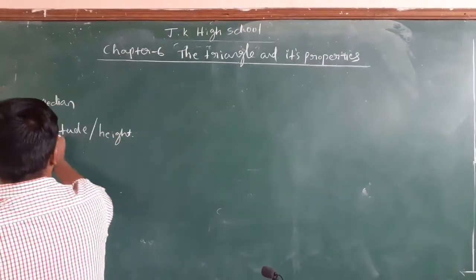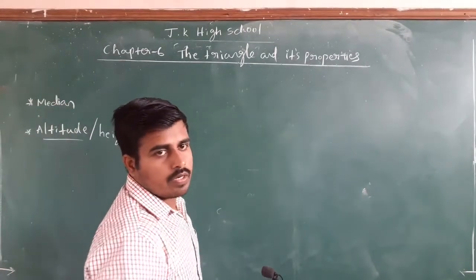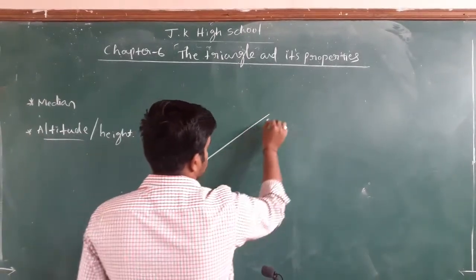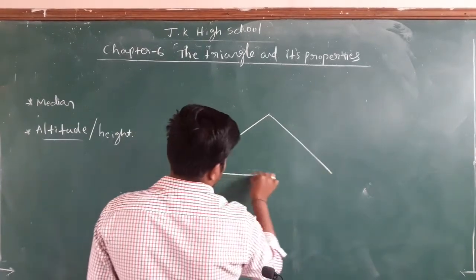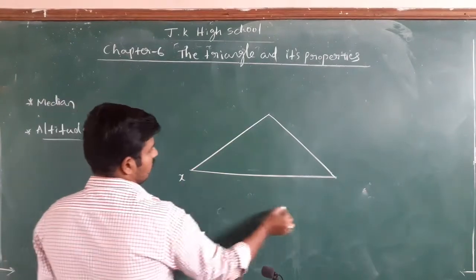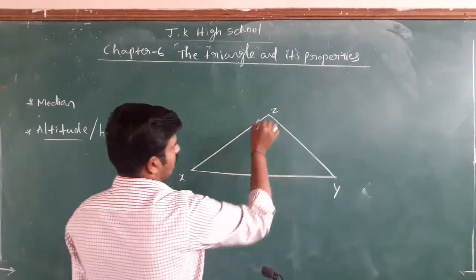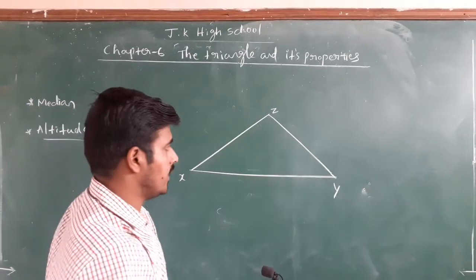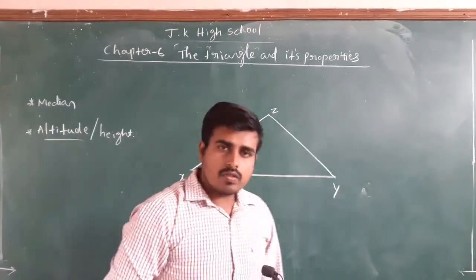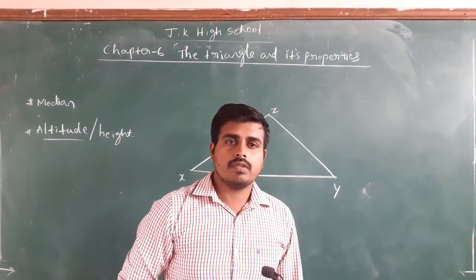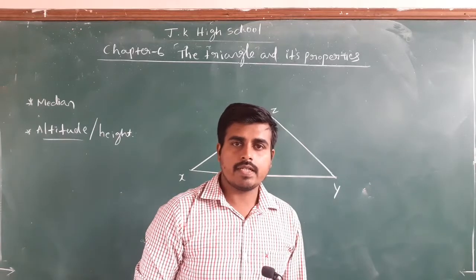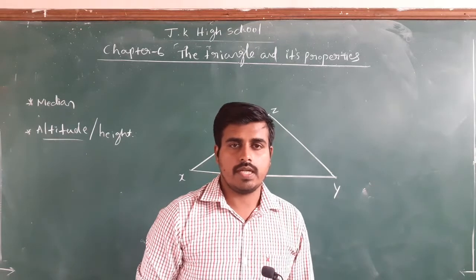So now this one, altitude. What do you mean by altitude? Once again consider a triangle. This time I will take x, y, z. Consider a triangle x, y, z. The definition of altitude is also a straight line that is drawn from a vertex and it is perpendicular to the opposite side.